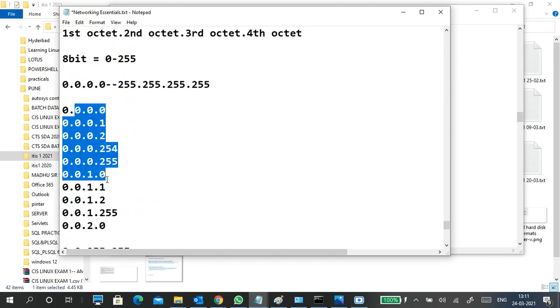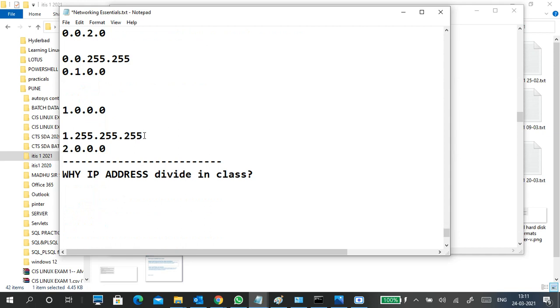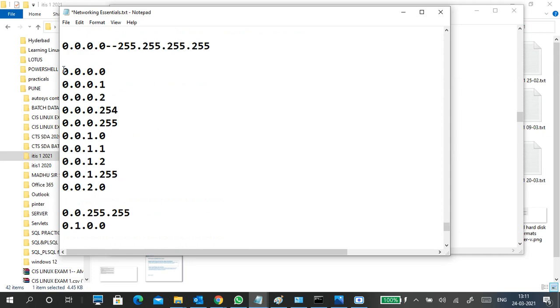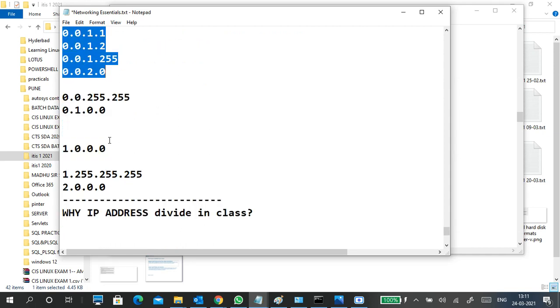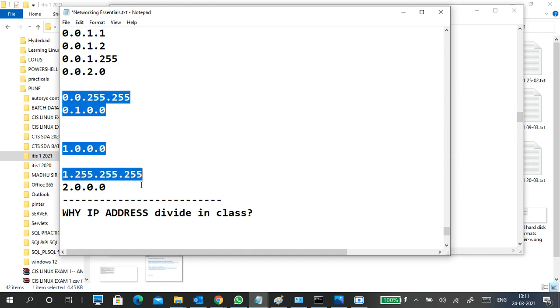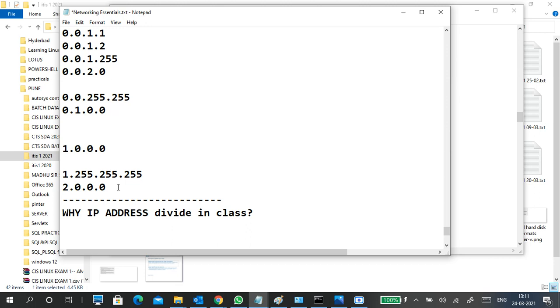For example, this is the total IP addresses written completely from here. This is 0 started, then you can observe how it is going on from here. Okay, so this is completed, then this is started again: 2.0.0.1, 2.0.0.2. It will come like that.